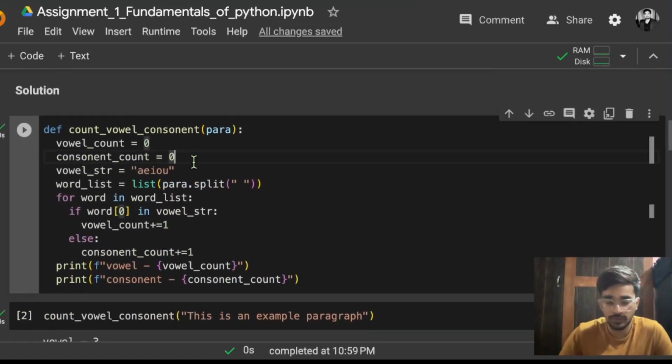So first of all, we have to define a function. The question says that we have to define a function that will take a paragraph and return the count of words that are starting with vowels and the count of words that are starting with consonants. And this is the